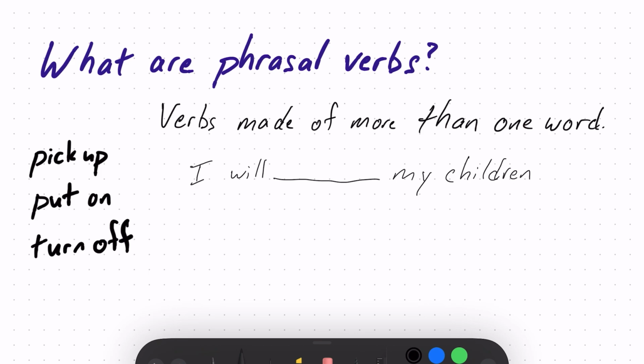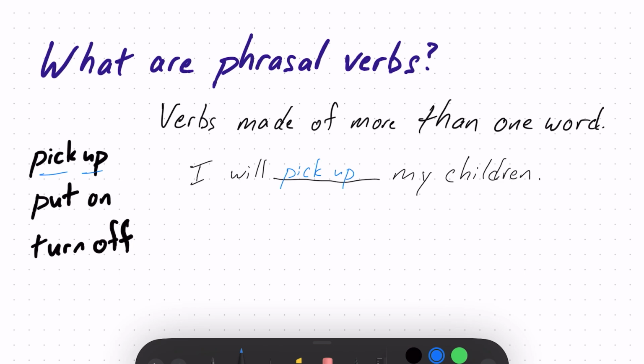Now, if I have a normal verb that's just one word, like for example, if I want to say, I will see my children, I will see my children. Or I may say, I will visit my children. They're at school, maybe I'll visit them and pick them up. I will visit my children. Visit is another verb. Now, if I have a phrasal verb, like for example, pick up, it goes in the same place these other verbs go. It goes right in the same place in the sentence, and the rest of the sentence stays the same. I will pick up my children. It's two words, it counts as one word.